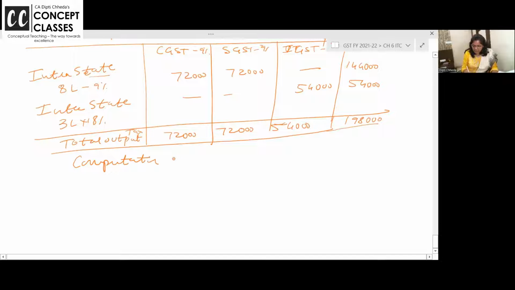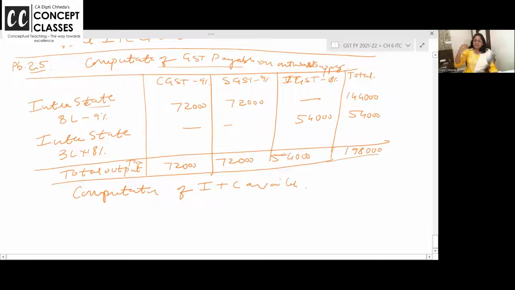Now, what is the ITC? Computation of input tax credit available. Computation of input tax credit available. They have not given that turnover detail कि 50 लाख से exceed होगा और 1% cash में pay करना पड़ेगा. ठीक है.